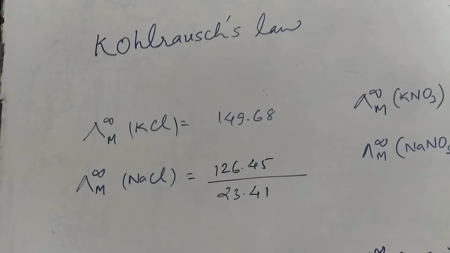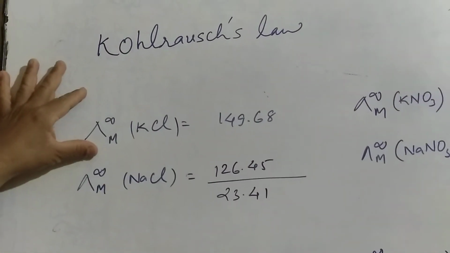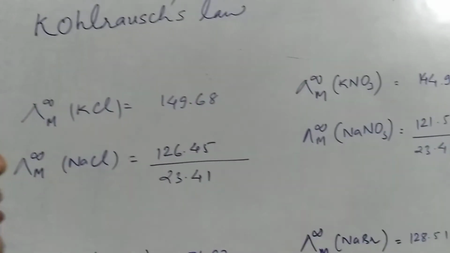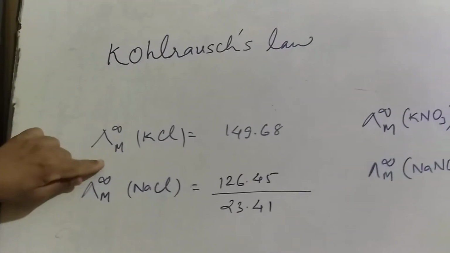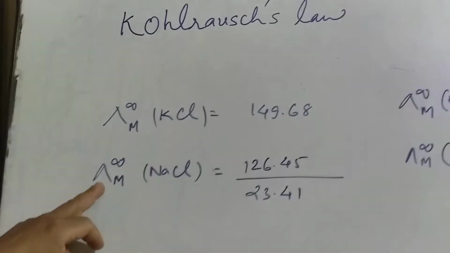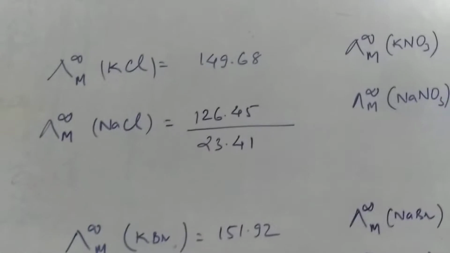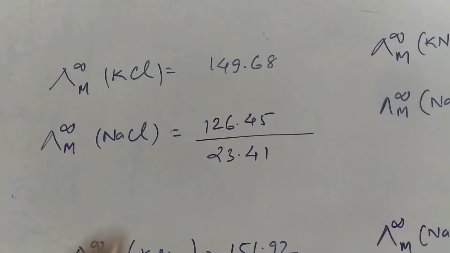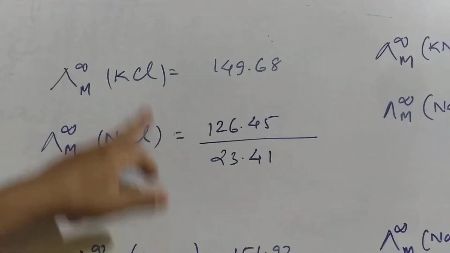Actually Kohlrausch practically found out the molar conductivity at infinite dilution for various electrolytes, and the values I have written in front of you. Now look at this first set. The molar conductivity at infinite dilution for KCl, this is the value. Molar conductivity for NaCl, this is the value. When we subtract these two, the difference is 23.41. Now one thing you can observe in this case, they both have a similar anion.